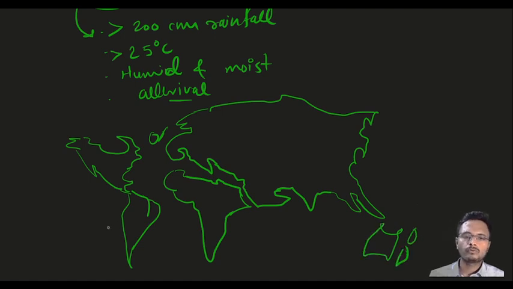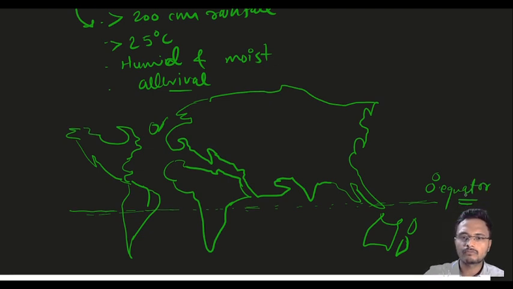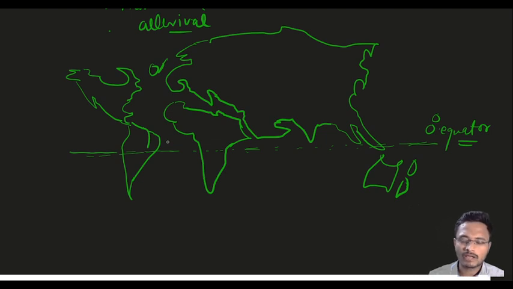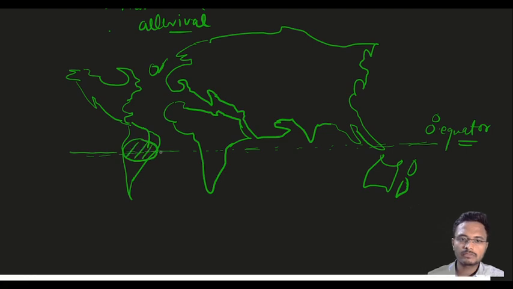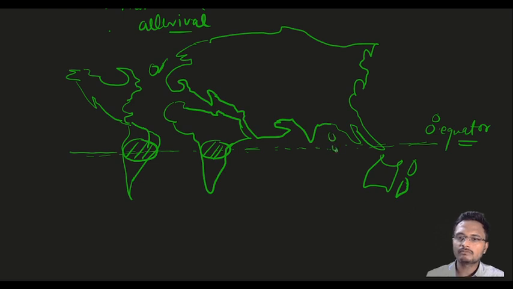Now you all know that this is the tropic, this is the equatorial belt. The line indicates the 0 degree equator. The equator has high insolation, and due to high insolation, evaporation is more and there is everyday rainfall in this region. So the region on this 0 degree line receives much of the rainfall. Even here we have the Andaman and Nicobar Islands, near the equator. They also get much of the rainfall.